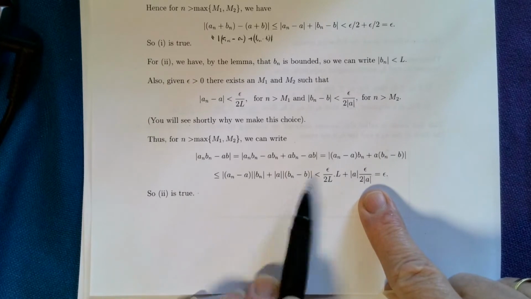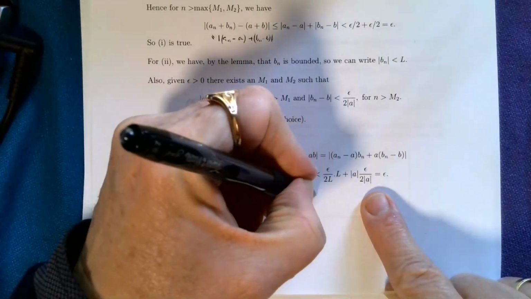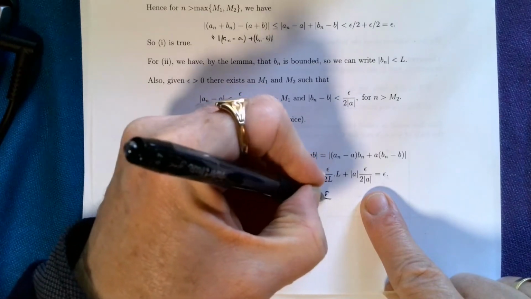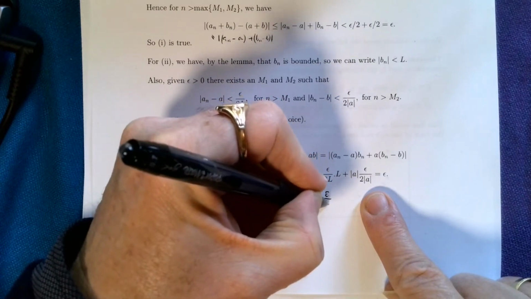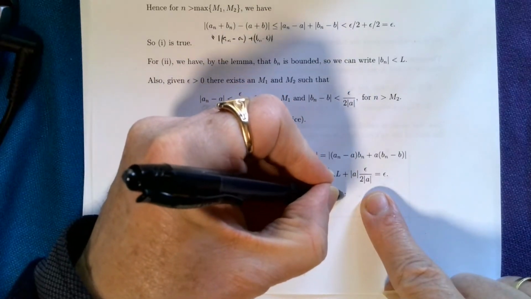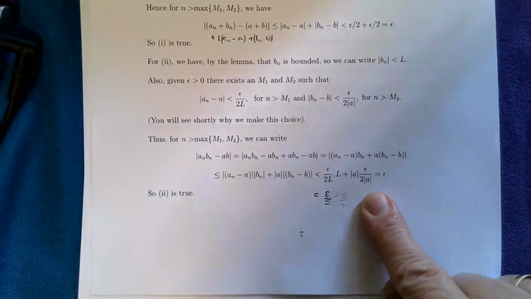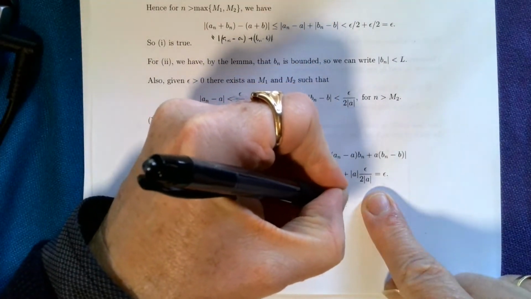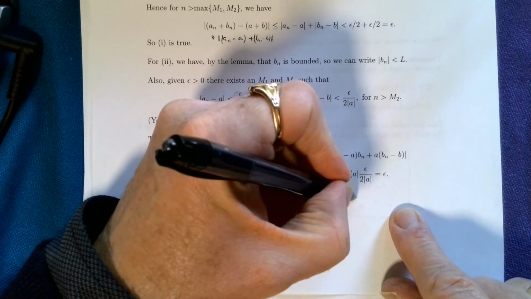And the point is, when you simplify this expression, the L's cancel, I just get epsilon over 2 again. And the a's cancel, so again I get epsilon over 2. And that, of course, is just epsilon.